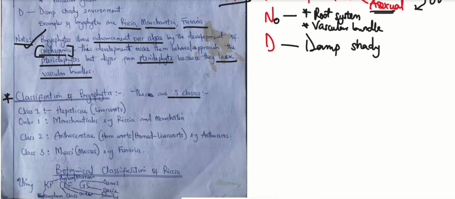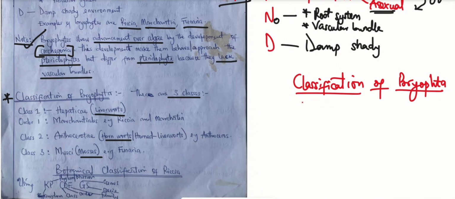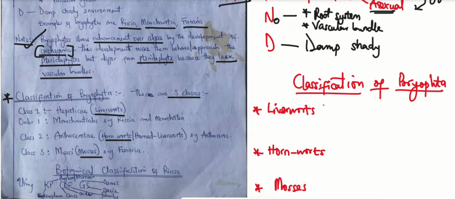Now, the major thing you should take note of is that these three classes are liverworts, hornworts, and mosses. These are the three things we have in the classification. All right, the first I mentioned is the liverworts, the next is hornworts, and the last is mosses. For the liverworts, the name of that class in the real sense is Hepaticae.